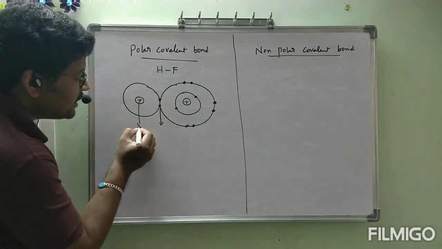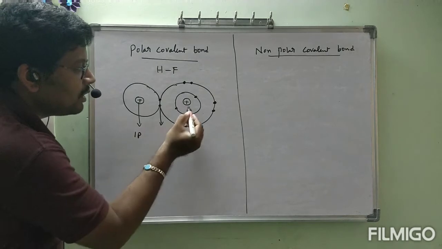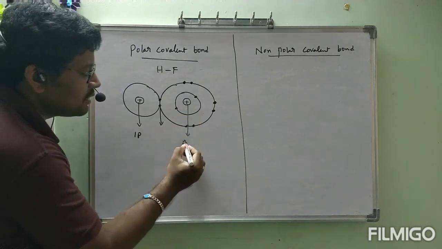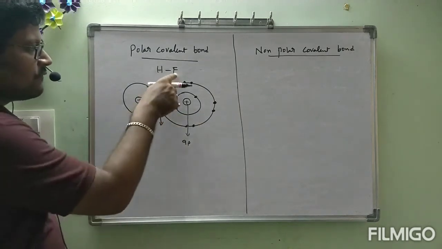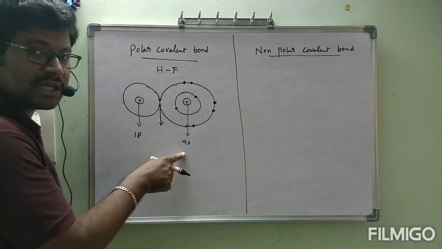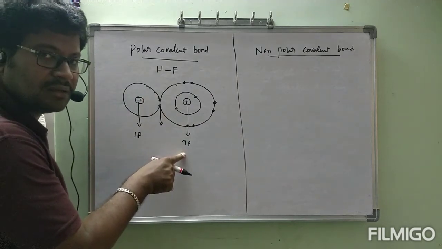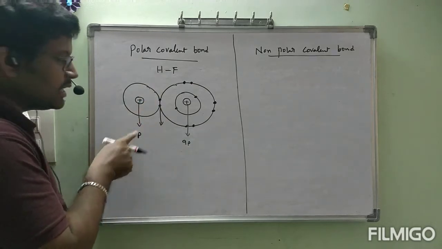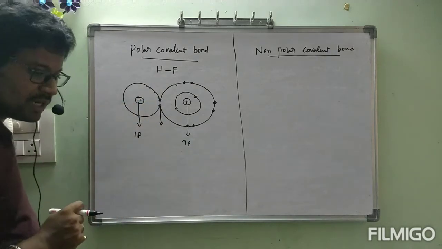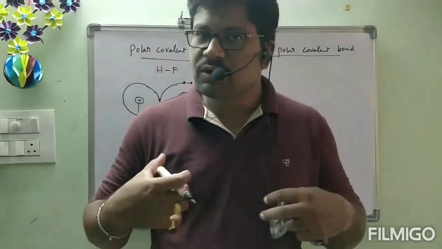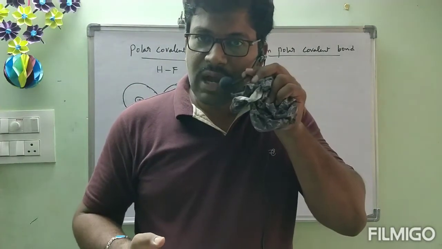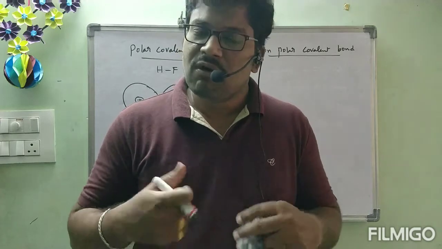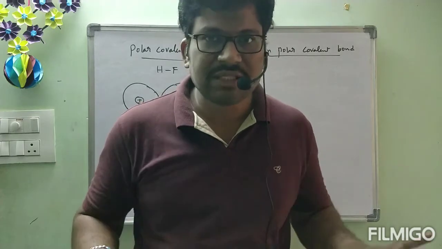This nucleus contains 1 proton and this nucleus contains 9 protons. Fluorine has 9 protons because the atomic number of fluorine is 9. Hydrogen has 1 proton. Even though bond is formed, hydrogen is contributing 1 electron, fluorine is contributing 1 electron. Everything is okay.